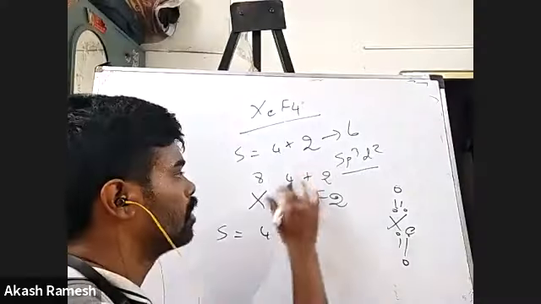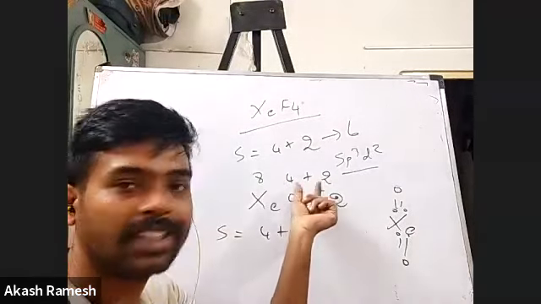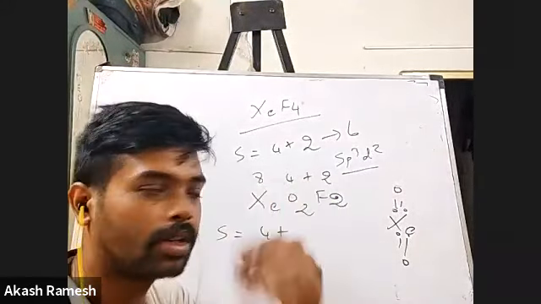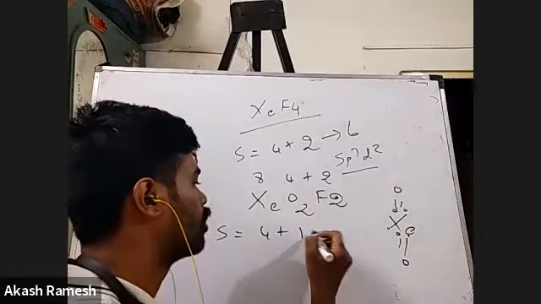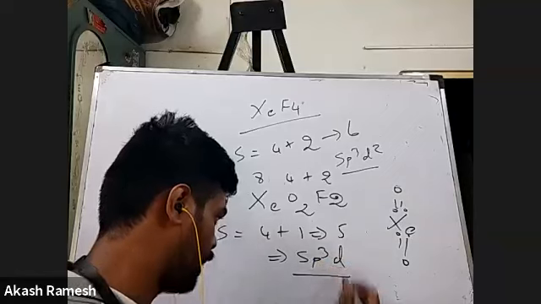So 4 plus 2 is 6. 2 more electrons are left out, so obviously there is one lone pair. Your answer is correct. It will become 5. What is the hybridization, Shruti? sp3d. Yes, very good.